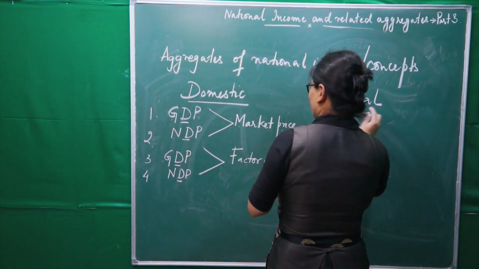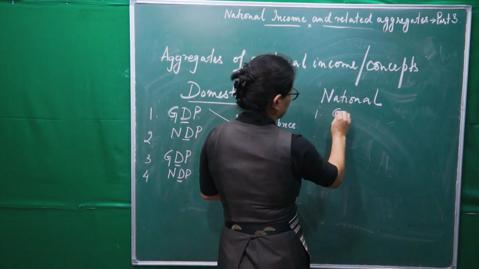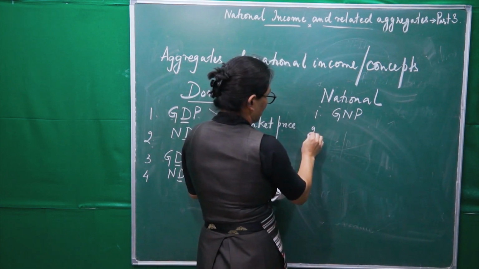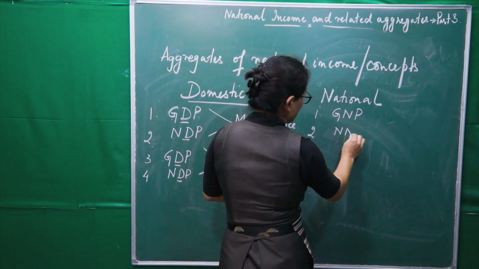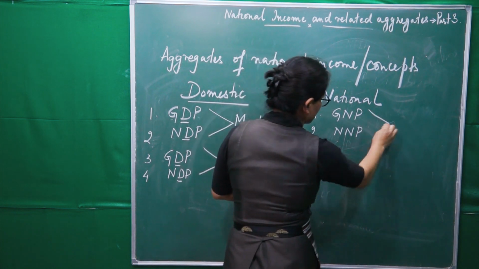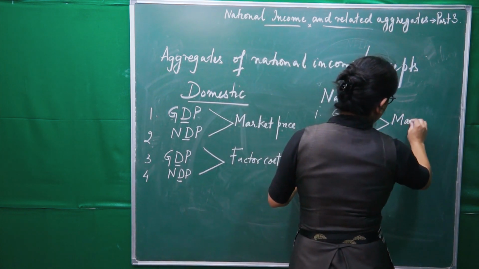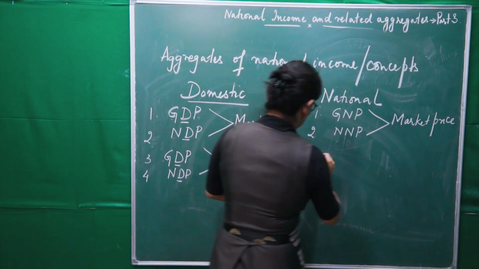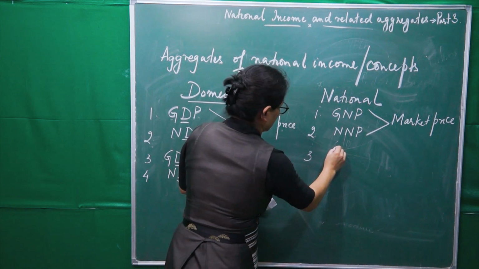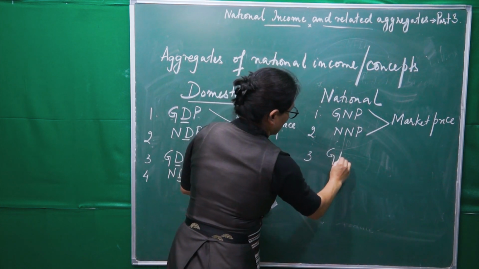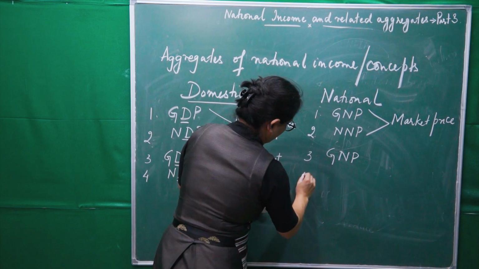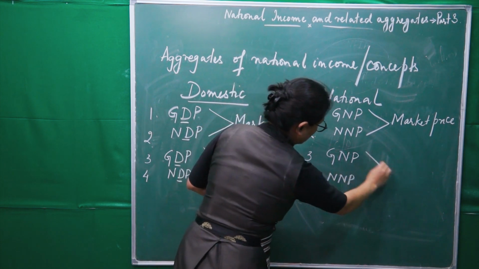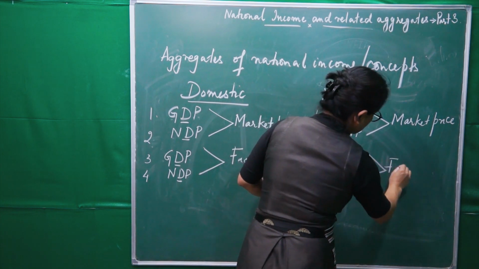And under national, we have GNP, second one is NNP, these two again at market price. Third one is GNP, fourth one is NNP, at factor cost.